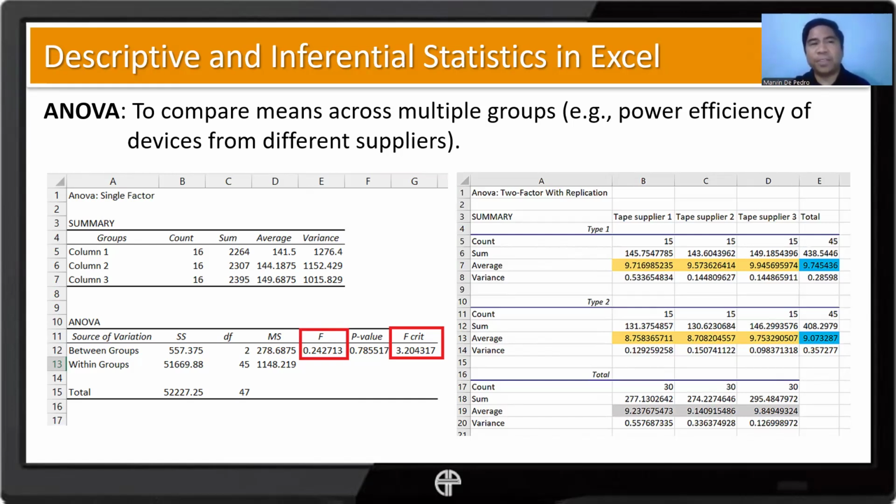If we use single factor, we have something like this, and just like in the t-test, we look for the test statistic and the critical value. Same thing with two factor. We are just looking for the test statistic and then the critical values. I'm not sure if this is complete; maybe another part has been cropped out. Anyway, we're going to demo this in a separate video.